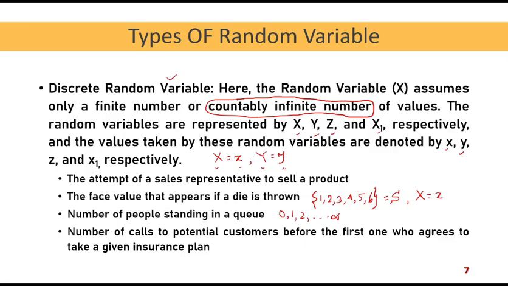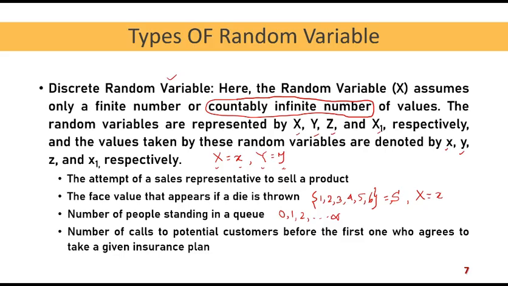Now suppose he calls the first person, who denies to purchase because he says he doesn't have money. The second person says he has already invested a lot in those policies. The third one says he is more interested in the share market than purchasing an insurance plan. But the fourth one says he is in a position and wants to purchase the insurance policy. So the value of the random variable x, which represents the number of calls before the first one agrees, is equal to 3 in this example.